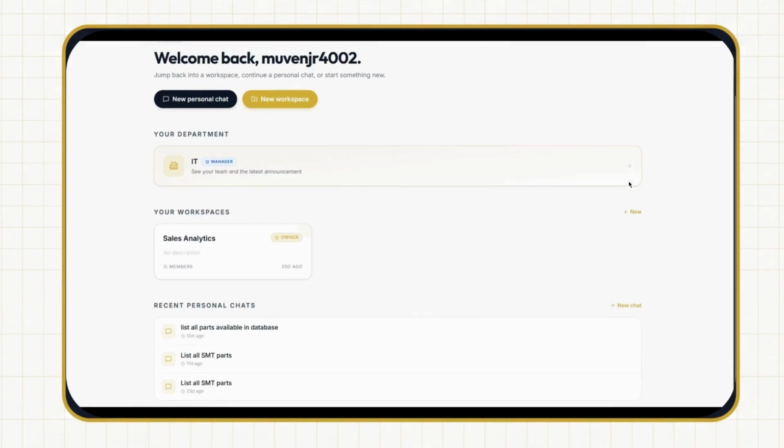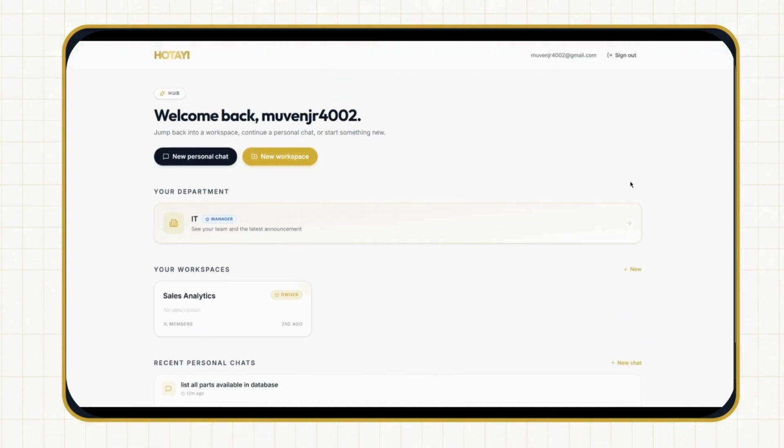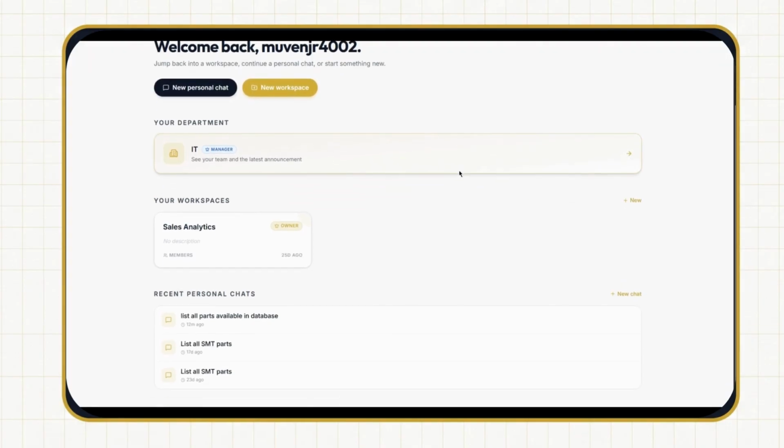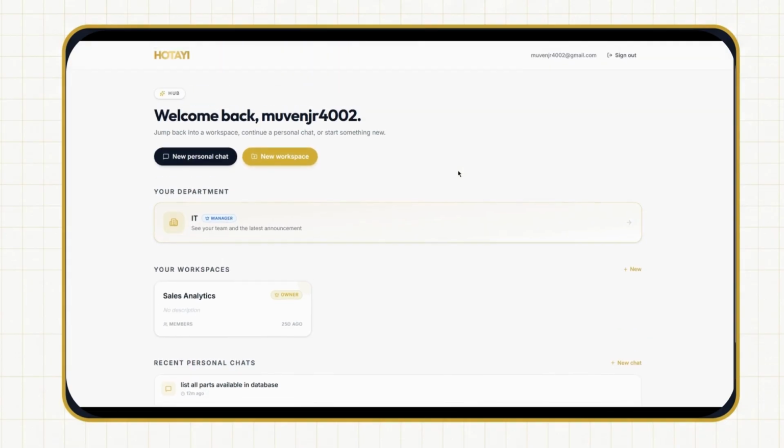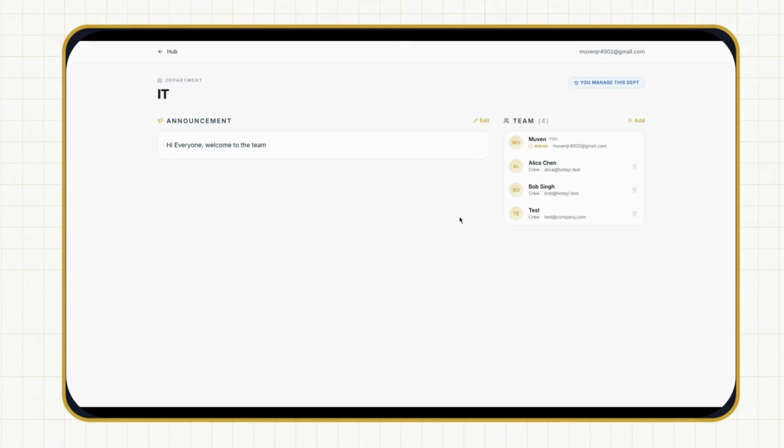So this is the main hub where each user, once they log in, will be sent to see what the activities are so far. Here they can see their department, which department they come from, and their role. For this example, I am in the IT department. I am the manager of the IT department, and I can also view my team. Under here, it will have announcements and team members.